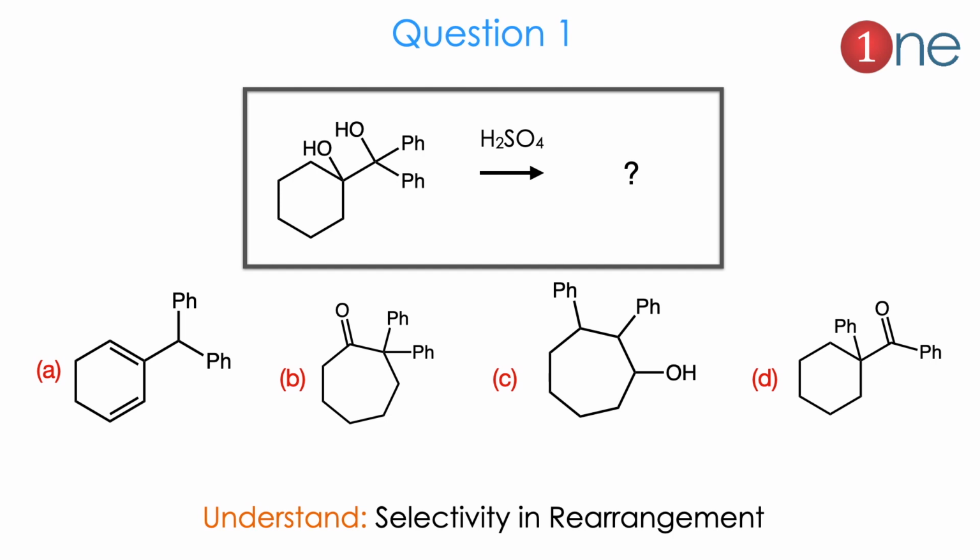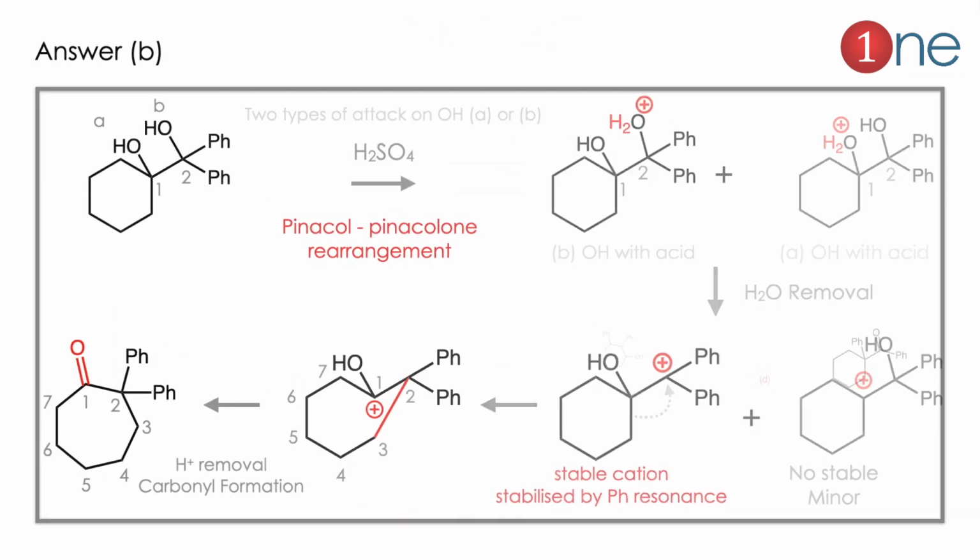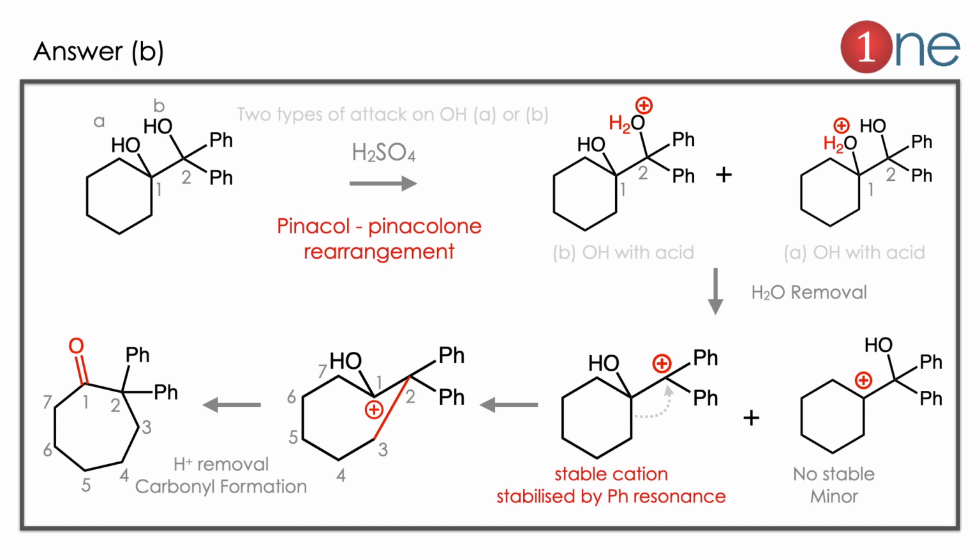The products are like conjugated diene, or ring expansion, or phenyl shift, or the phenyl only shifting in the 6-member ring. Here you have to know which selective rearrangement occurs. You have to guess the rearrangement from the catalyst and starting material. The answer is B. Let us see why.